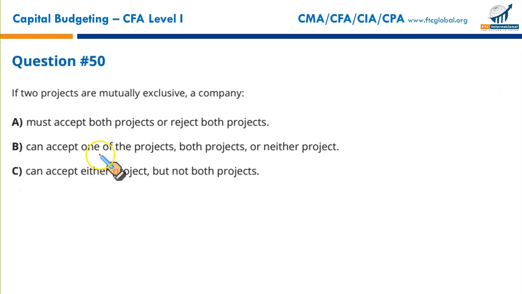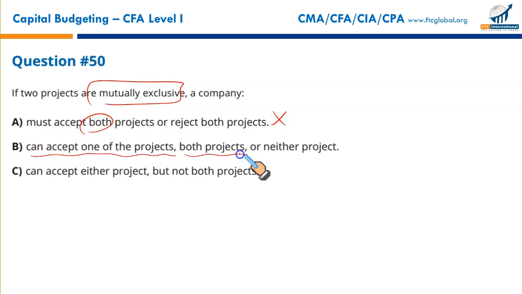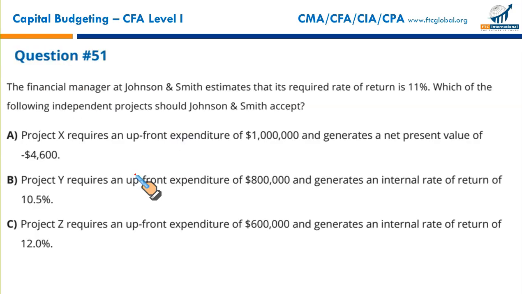Next, if 2 projects are mutually exclusive, meaning only one can be taken: a company must accept both projects? We can't take on both. Mutually exclusive means only one can be taken. Can accept one of the projects, both projects, or neither? One of the projects is fine, but not both. Rejected. Can accept either project, but not both. Perfect description of mutually exclusive projects. That makes C the correct option.